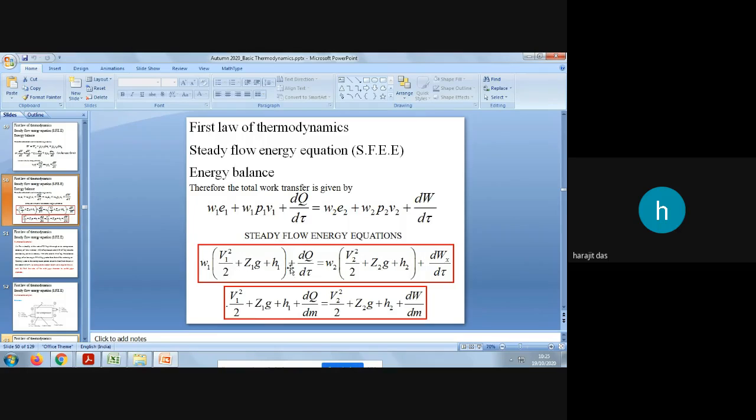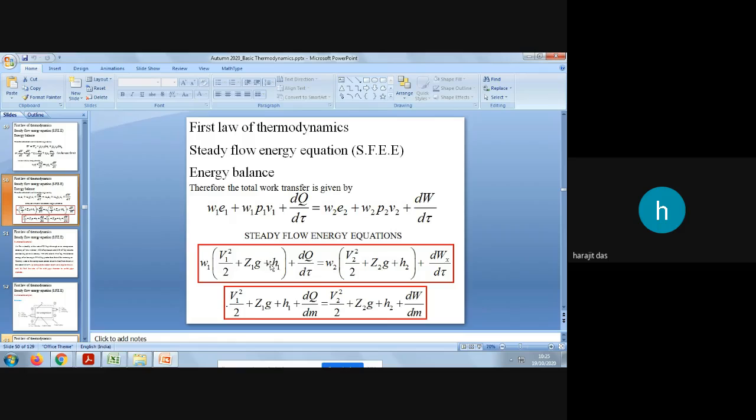Here you can write h1 as the first term. Then v1 square by 2 or c1 square by 2, because I told you that if you write c1, then you will not get confused, because capital V is written for volume and small v is written for specific volume. So here capital V means the velocity at the inlet. So what is h1?